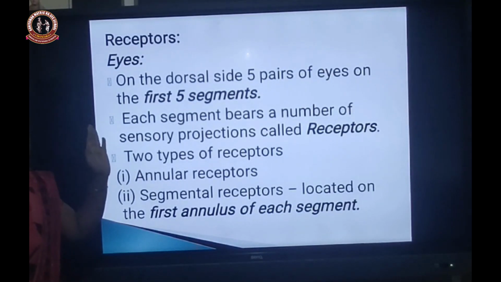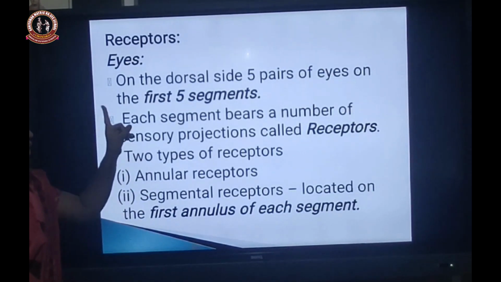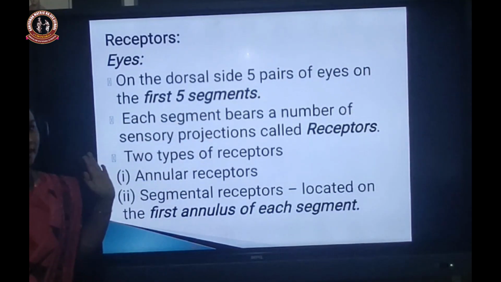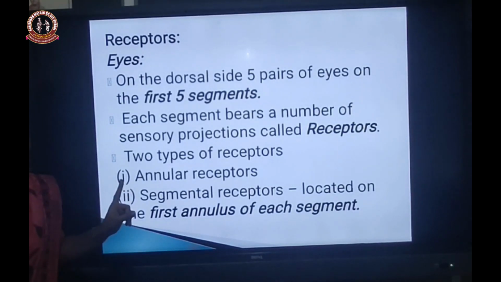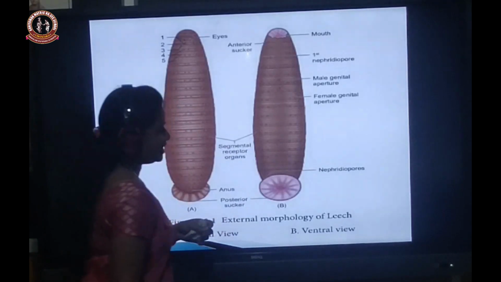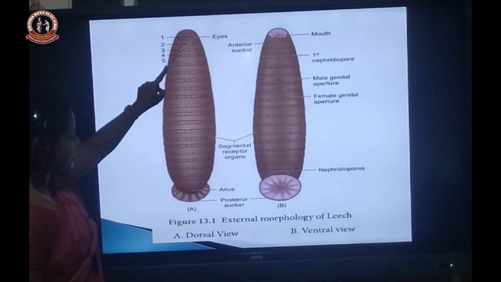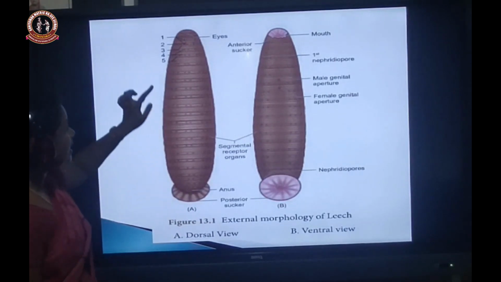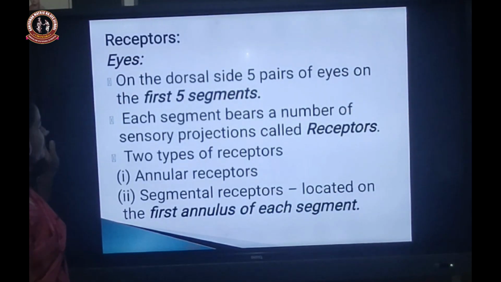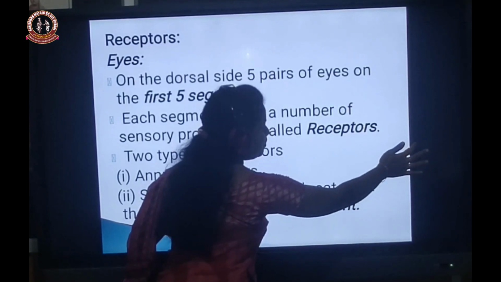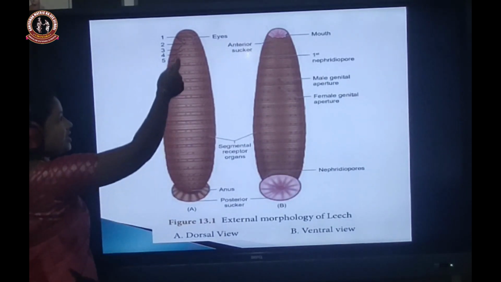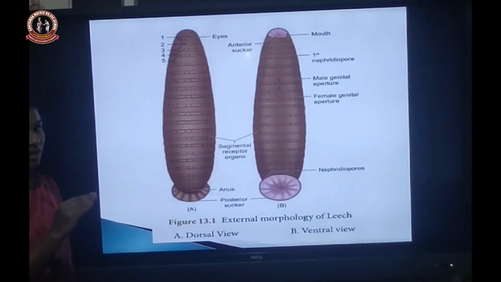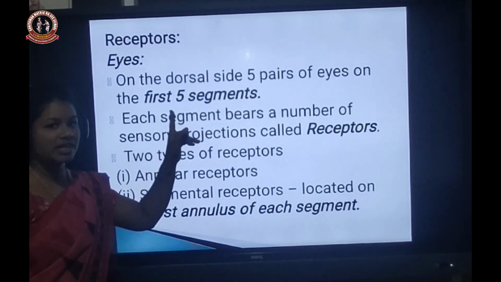Okay, so how many eyes are present and where are they present? On the dorsal side of the organism, there are 5 pairs of eyes. They are present in the first 5 segments. See here, on the anterior dorsal surface, on the first 5 segments, it has pairs of receptors. So totally 10 eyes are present, in the first 5 segments, in pairs.